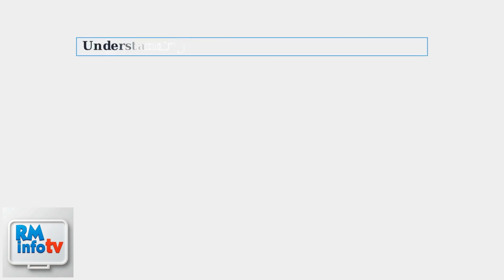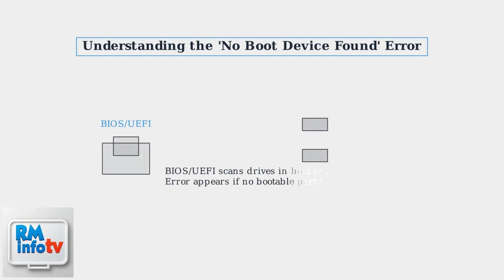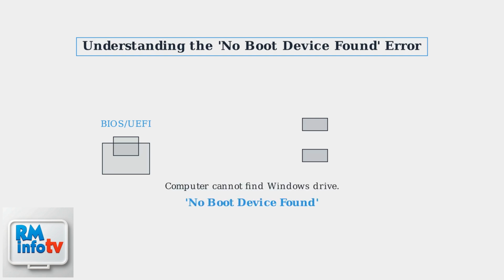The no boot device found error on your Asus laptop or desktop means your computer can't find the drive containing the operating system. This prevents Windows from starting. The BIOS UEFI firmware scans connected storage devices in a boot order, and this error appears if a bootable partition isn't detected. In other words, the computer cannot find the hard drive with Windows on it, so it cannot boot.